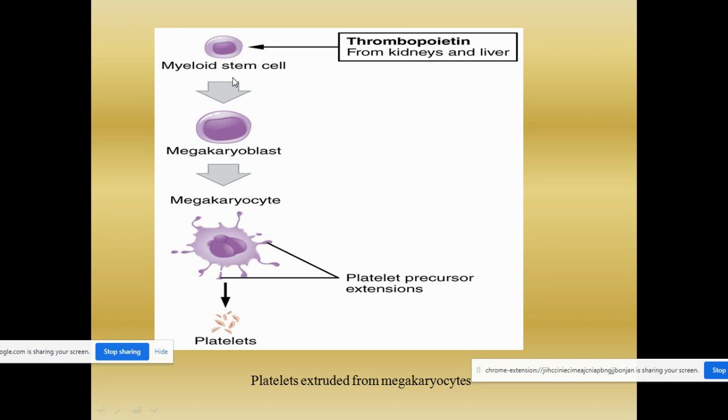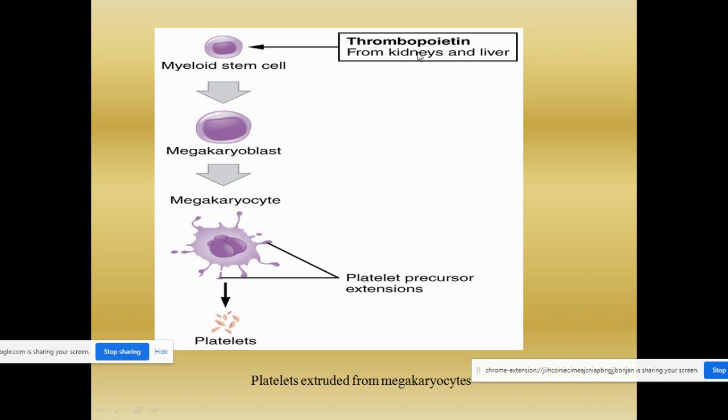For the formation of the blood platelets, you need a factor called thrombopoietin. You know thrombopoietin is a very important factor in erythropoiesis. So just like erythropoiesis, during the formation of platelets, for the stimulation of the conversion of myeloid stem cell to megakaryoblast, you need a factor called thrombopoietin.